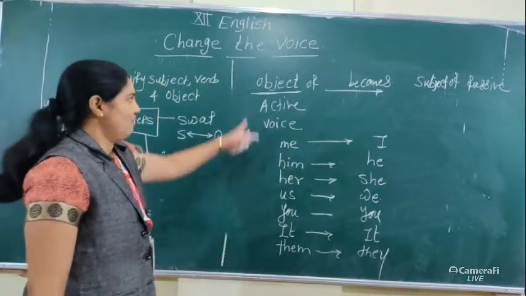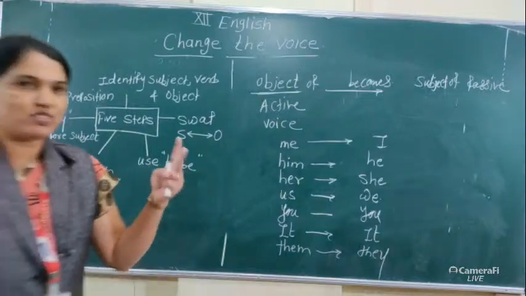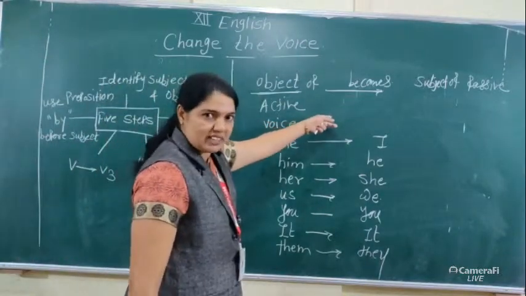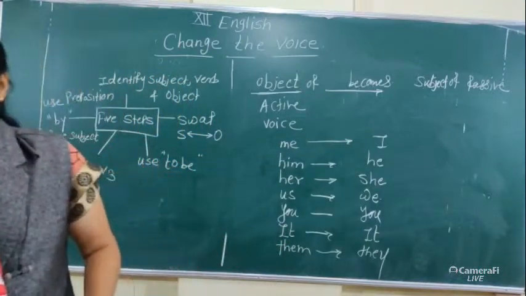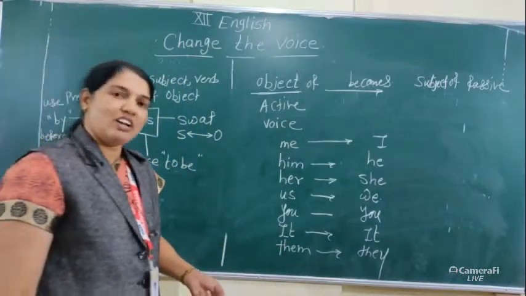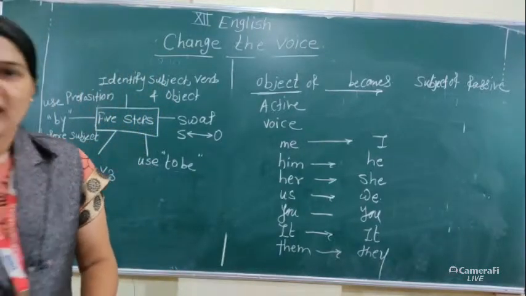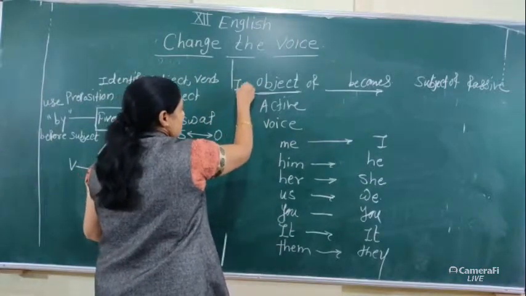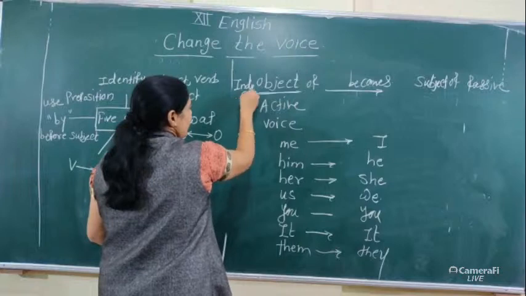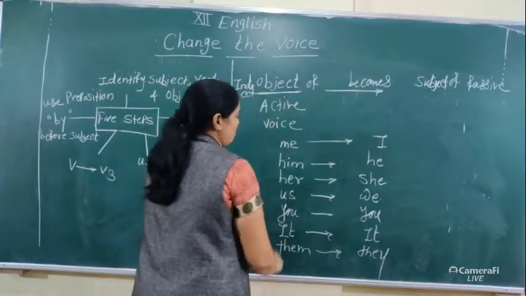Now we have seen that when the active voice has two objects, a personal pronoun and a non-living thing, direct object and indirect object, the indirect object of active voice becomes the subject of passive.